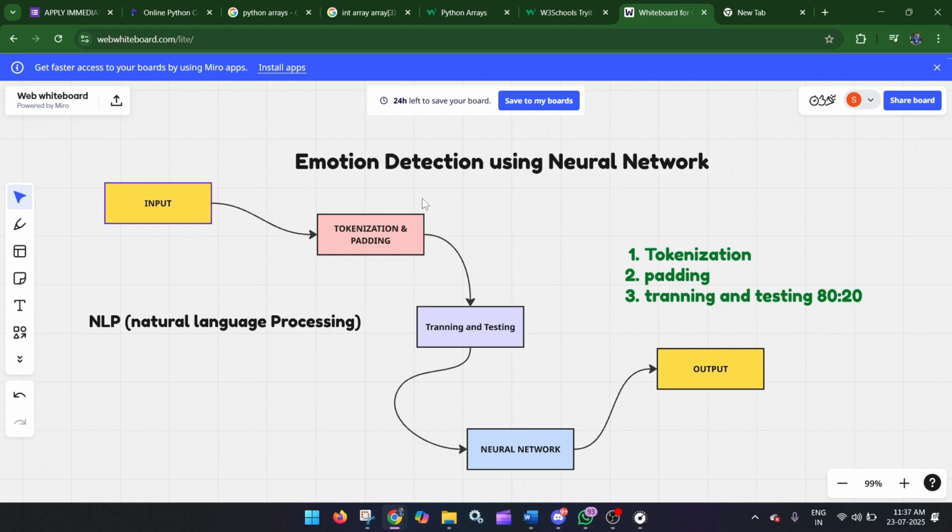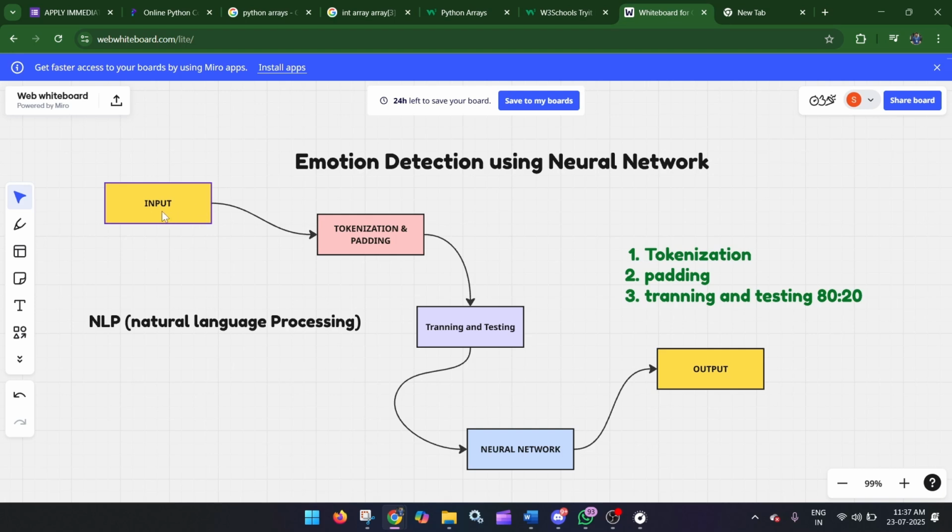So over here we have the flowchart. In this flowchart we can see the input, then the tokenizer and padding system, and then we have the training and testing, then the neural network, which is actually our model that will predict it, and then the output box so that we will just get the output. What is going to happen is we will give an input like a sentence or a string like "I am feeling great today."